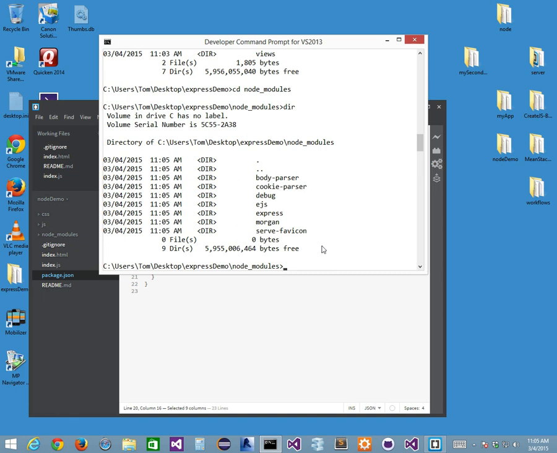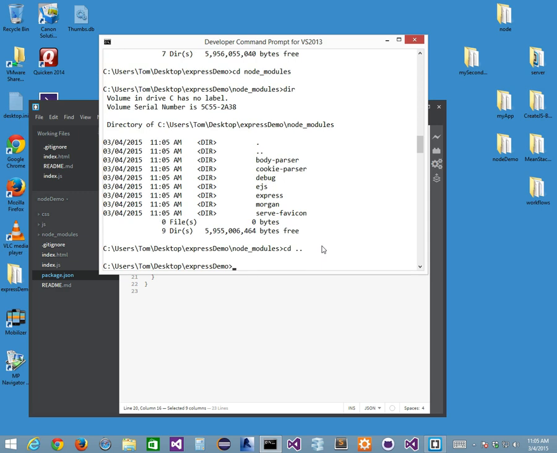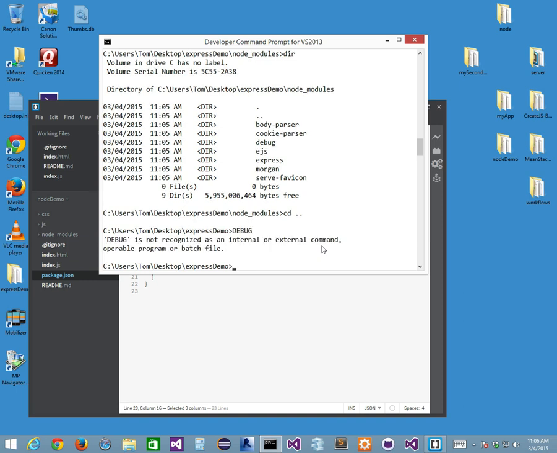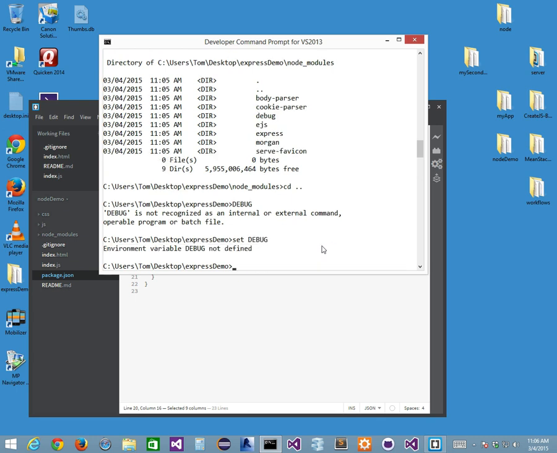Well, I want to kick off my server, and it said I have to do DEBUG in capital letters equals the name of my file, which is express-demo:*, space, node ./bin/www. That's what it is. Now you can't do that in Windows. If I type debug in Windows, it goes bang: debug is not recognized as an internal or external command. In Windows you have to do set debug. If I do that, it says environment variable debug is not defined.